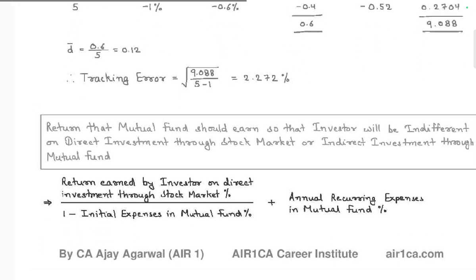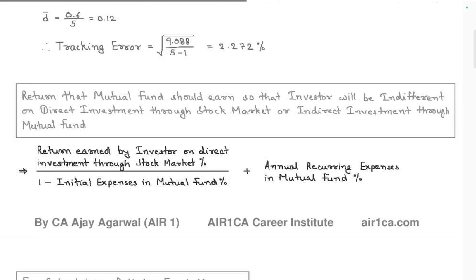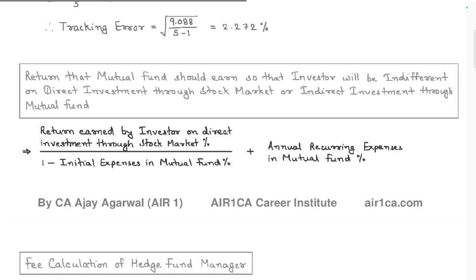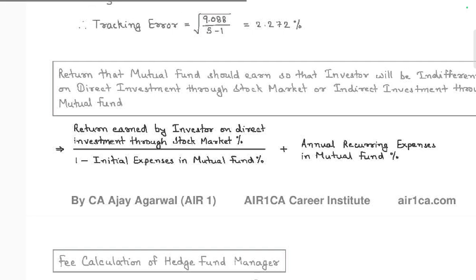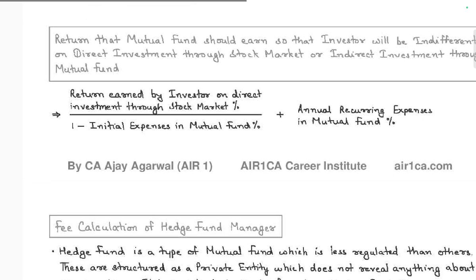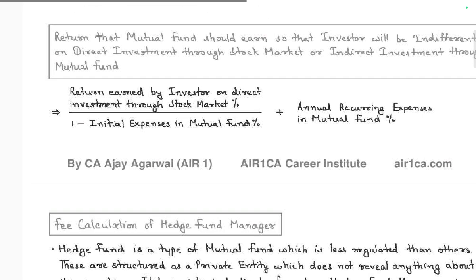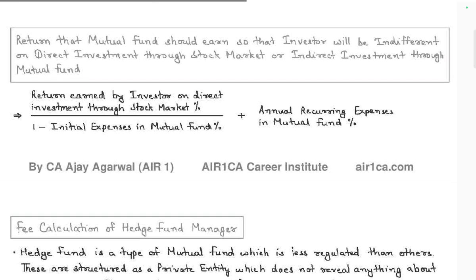Return on the mutual fund should be such that the investor is indifferent between direct investment through the stock market and indirect investment through the mutual fund. Return on direct investment through the stock market, minus the initial expense of the mutual fund as a percentage, minus the annual recurring expenses, is equal to the return on the mutual fund. So the investor is indifferent.